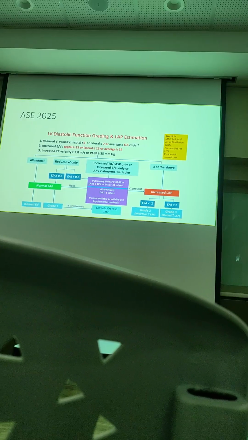So that's why 2009 punya guideline got 9 parameters. 2016 punya ada 4 parameters. So 2025 tinggal 3. Okay, so they remove LAVI. So now LAVI no longer inside the first criteria. Okay, kenapa? Because of the evidence.